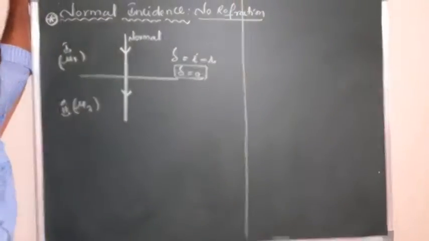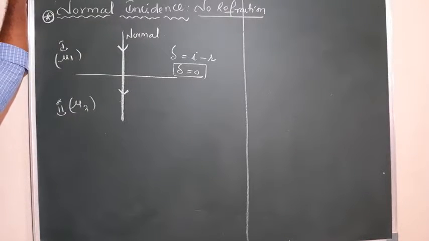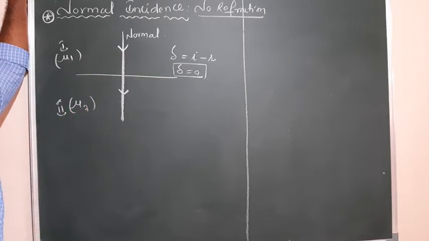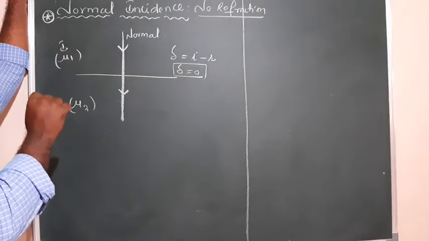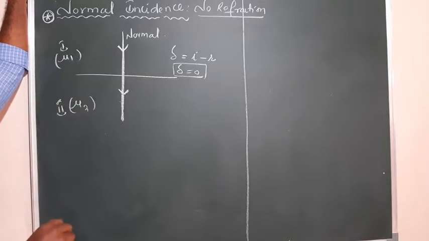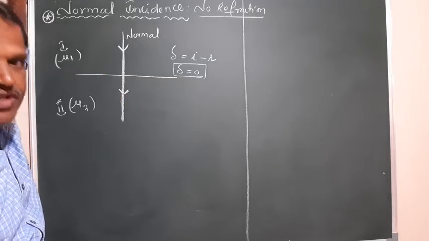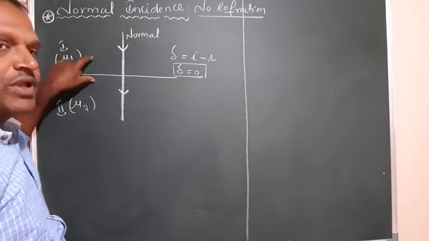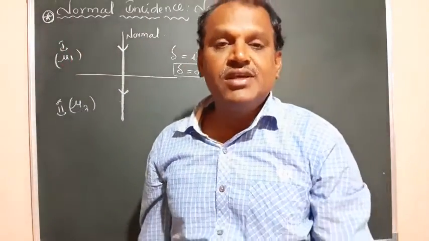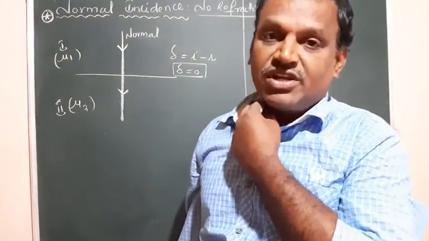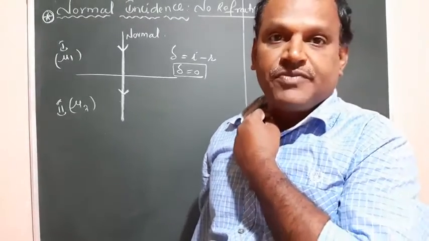So what is the definition of refraction? When a ray of light propagates from one medium to another medium, the bending of light takes place, which is called refraction. But here, there are two mediums and the light is propagating from one medium to another, but the light ray is normal to the interface. In that case, there is no deviation, no bending at all. Because of that, we don't have the process of refraction here. The two mediums are there, but refraction cannot take place as the ray of light is perpendicular to the interface, normal to the interface. In this case, there is no refraction.